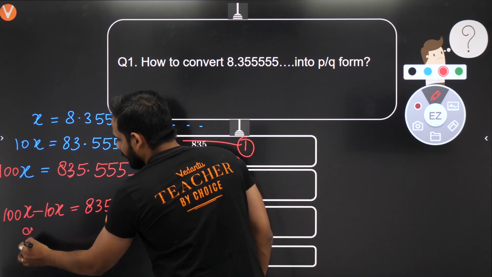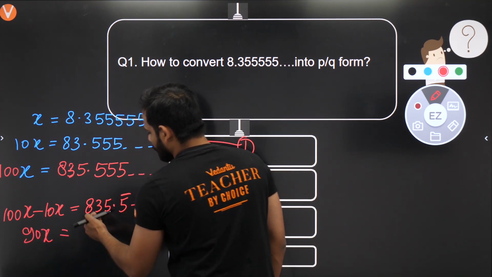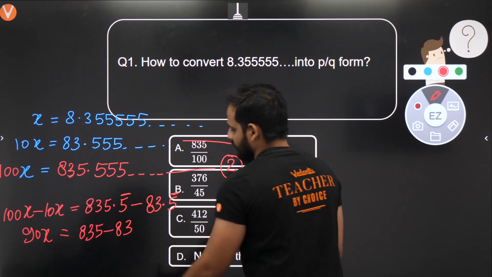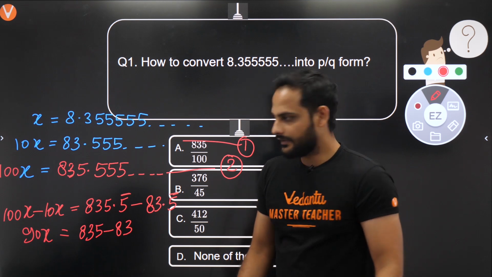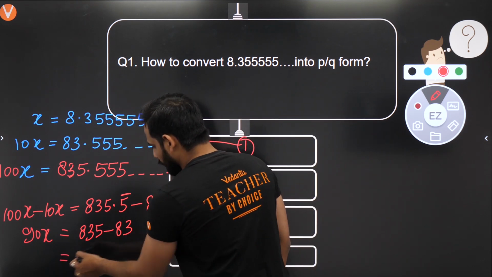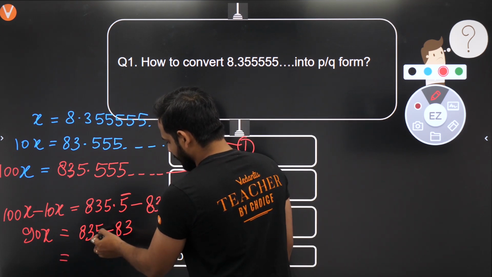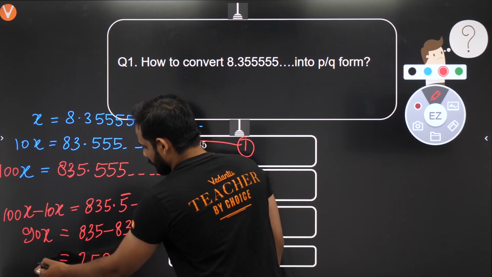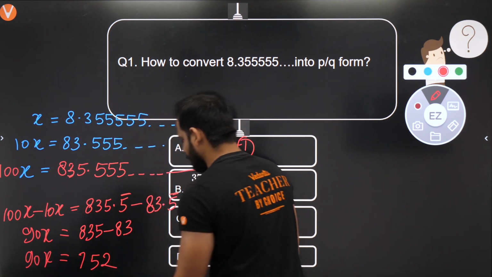Here you will be getting 90x is equal to 835 minus 83. Subtracting both, 5 minus 3 is 2, 13 minus 8 is 5, so 752. 90x is equal to 752.